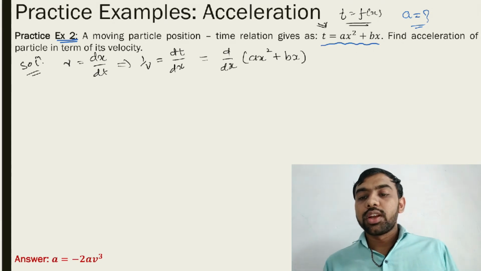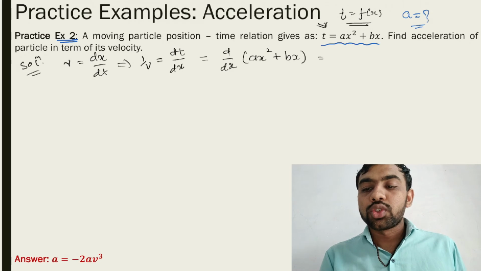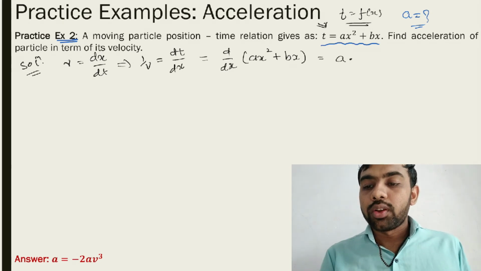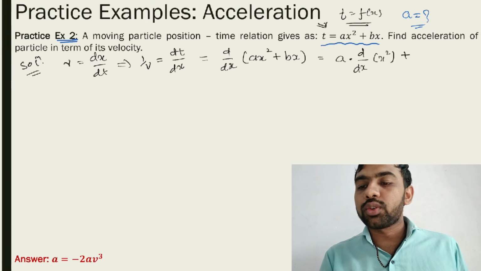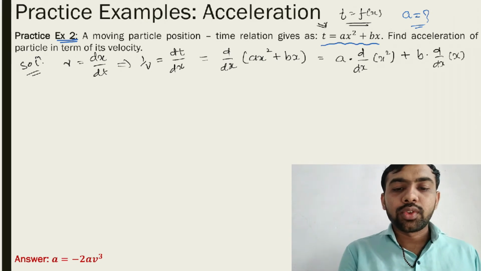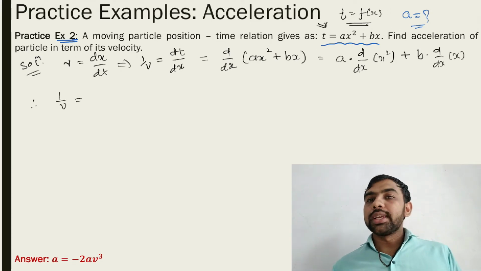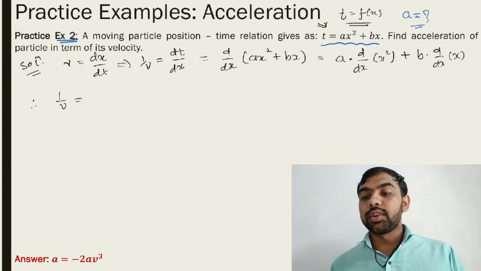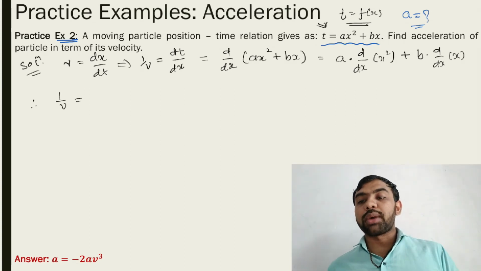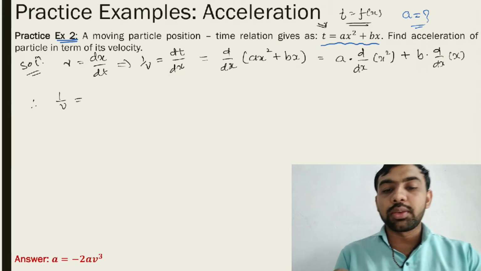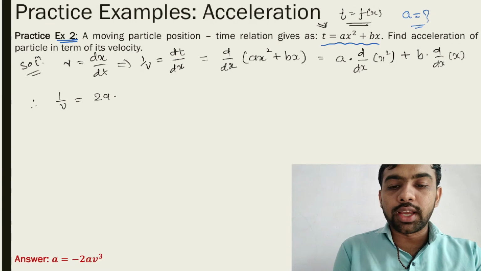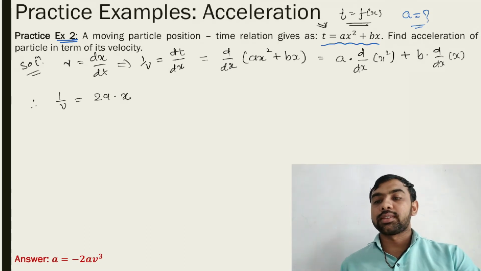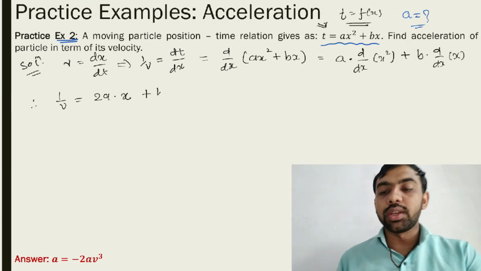Then you just use this theory. Take the differentiation of this one. So a is constant; take out d by dx of x square, plus b is constant, d by dx of x. So what is the answer? 1 upon v is equal to, for x square use the power rule: 2 comes in multiplication and the power decreases by 1, so x raised to 1, that is x, plus b.